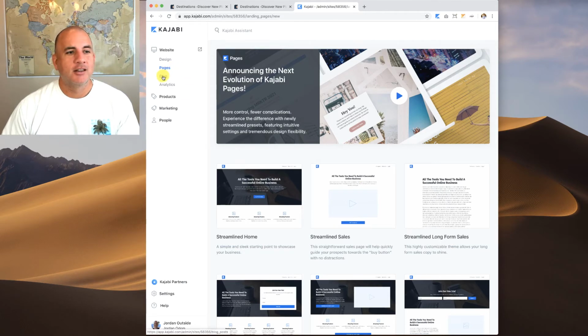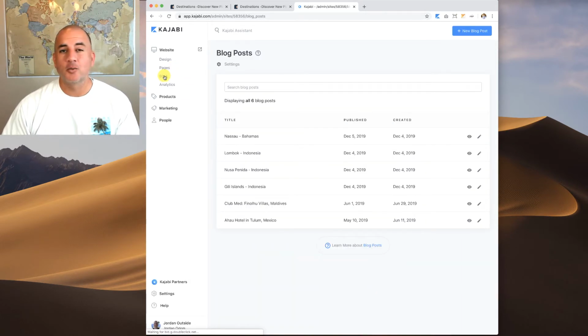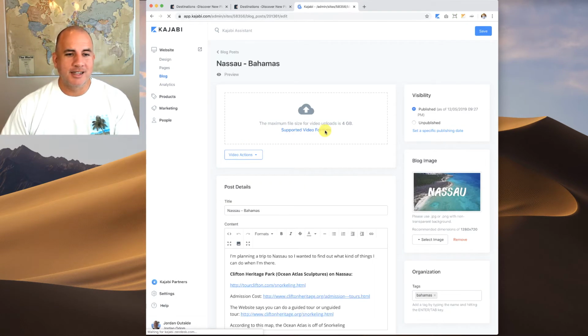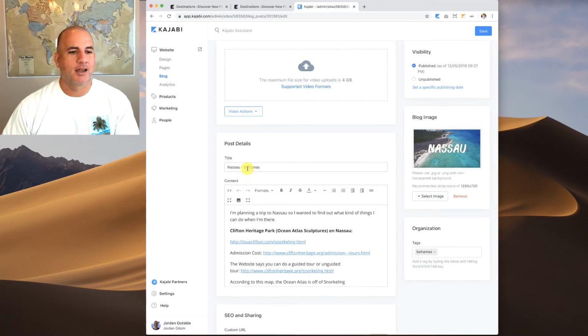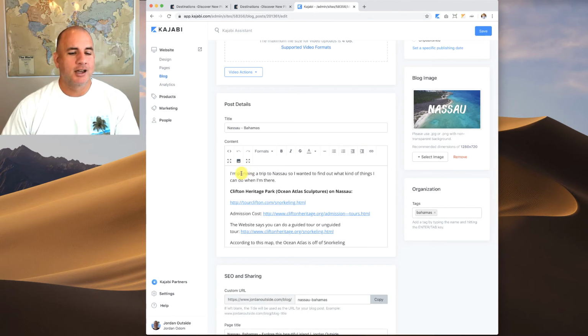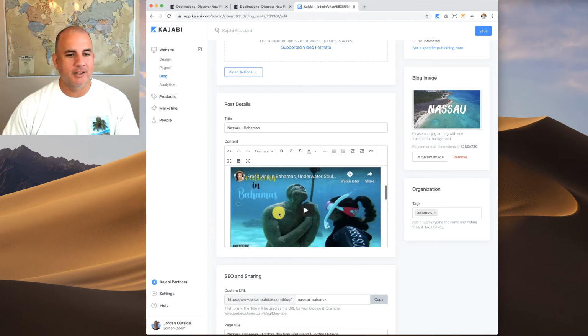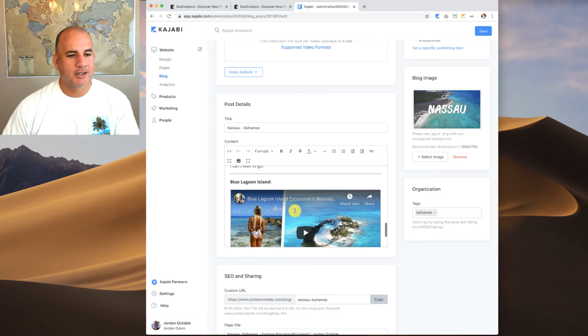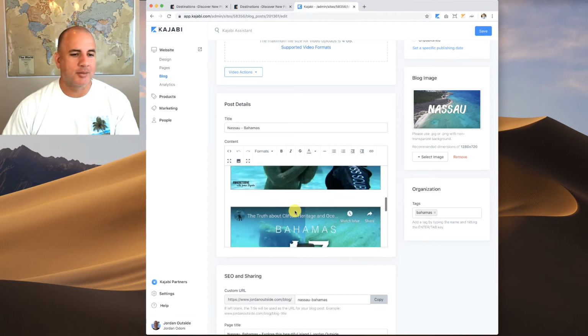So that's pages. Then on the blog, this in WordPress would be like posts. So these are all my blog posts. So the way I'm using the blog for this business is this is my bucket list. These are all the places that I want to travel to. So for example, if I click on the Bahamas, you can see that I can upload a video. I've got the blog image, and then I've got the blog title. It allows me to put in the blog text. I've embedded these videos of things to do in the Bahamas.